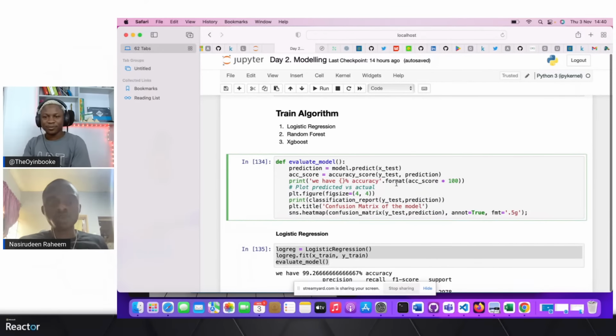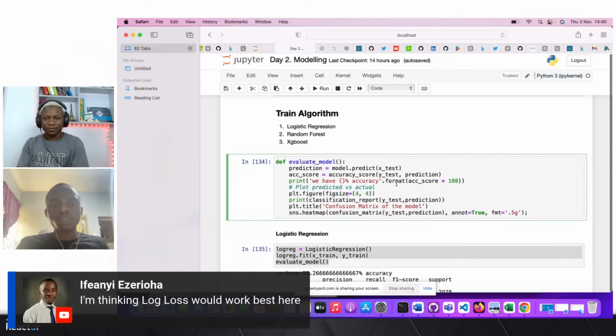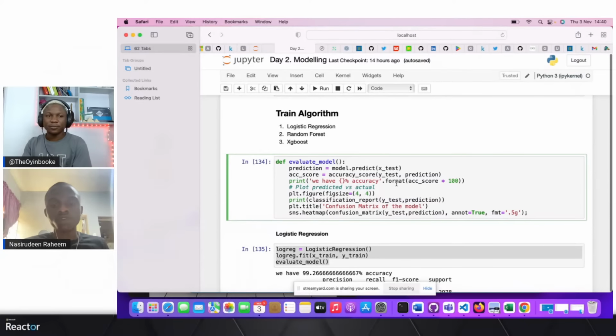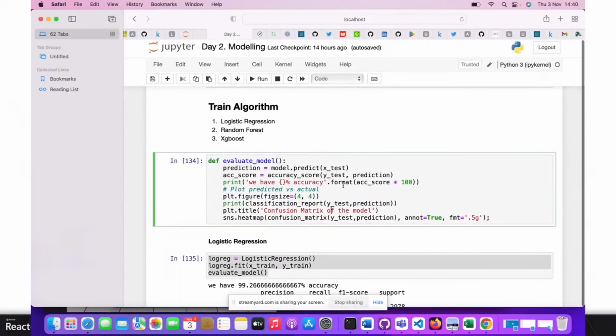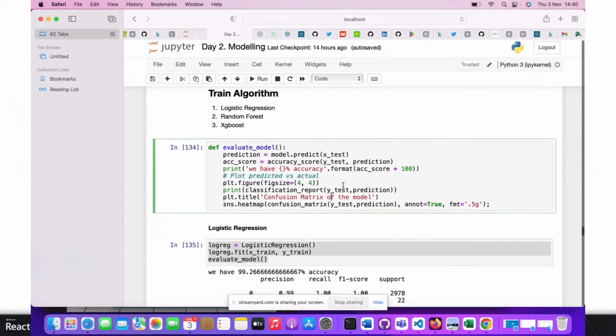So we are moving to train the algorithm right now. What we are trying to look at is that we want to have a model that is able to save us from cost and be able to detect fraud, whether there is fraudulent activity or not. So I asked the question, is accuracy the right metric? We can actually check that and see what will happen overall. Are we even trying to look at this problem the way it's supposed to be?